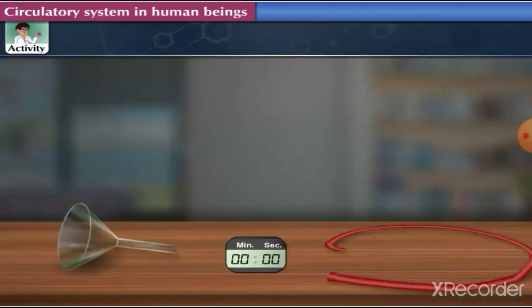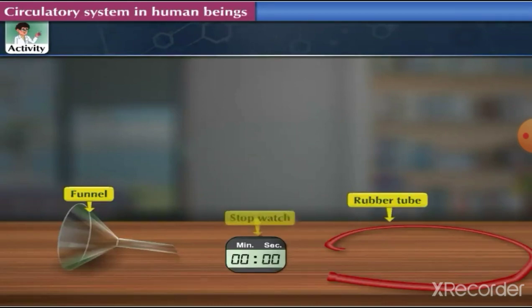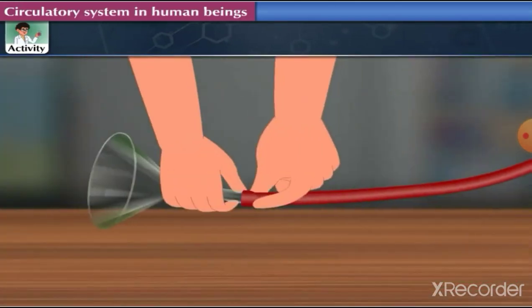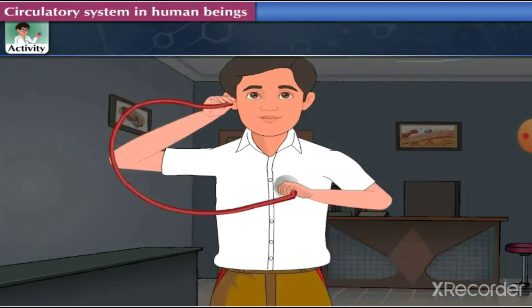Activity. The materials required to perform this activity are a funnel, a 2 feet long rubber tube with a small aperture, and a stopwatch. Let us now begin with the activity. Take the funnel and fit the rubber tube at its narrow stem. Now keep the wide mouth of the funnel on the left side of your chest and bring the other end of the rubber tube near to your ear and hear the sound.